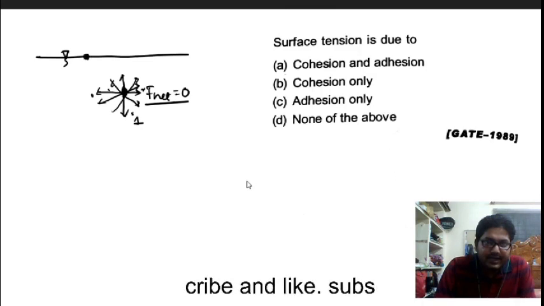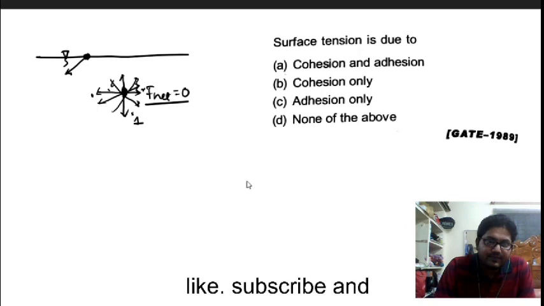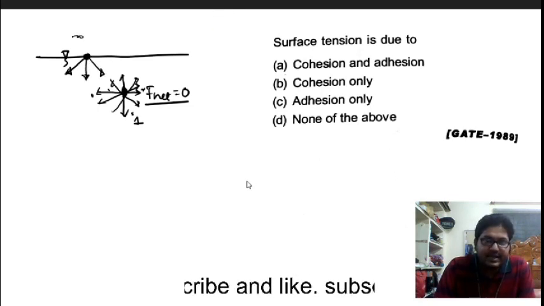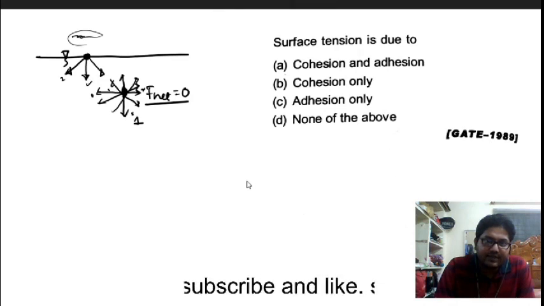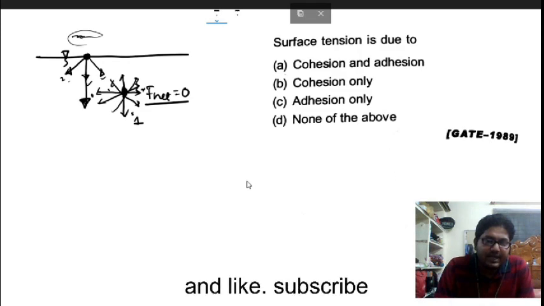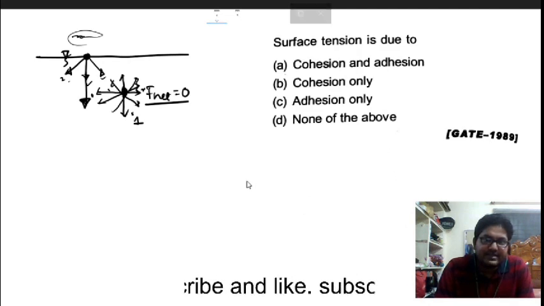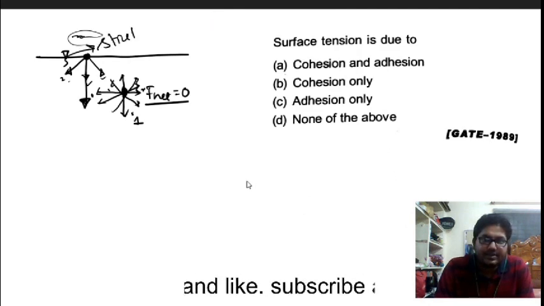Now if you choose a fluid particle at a point on the surface, there are forces of attraction, but there are no fluid particles above. So if you find the resultant of all these individual attractive forces, it comes downward. It is a pulling phenomenon, a stretching, so the surface is in a stretched zone.